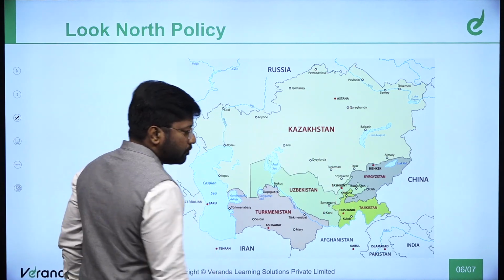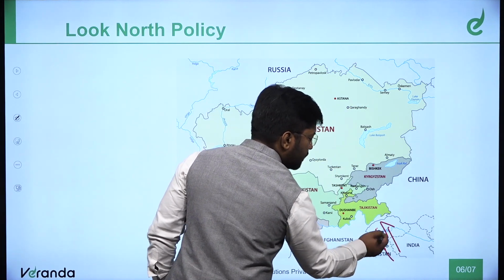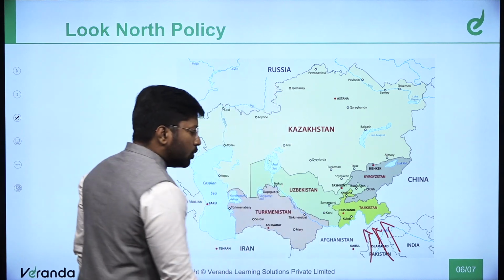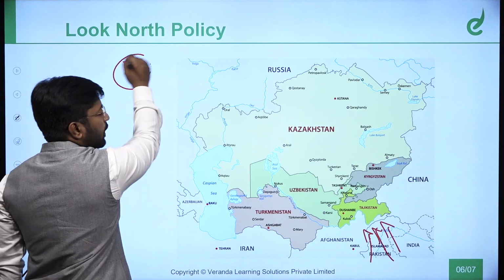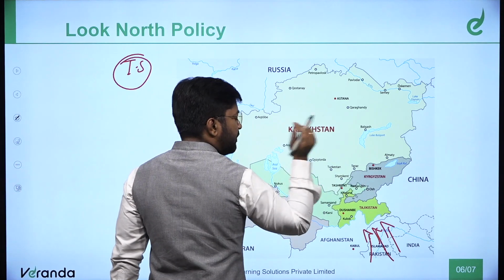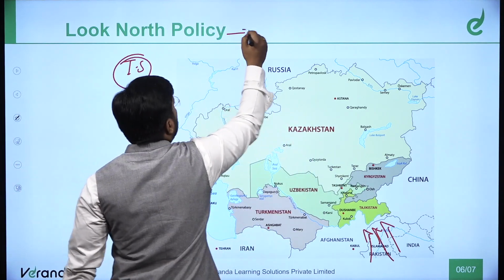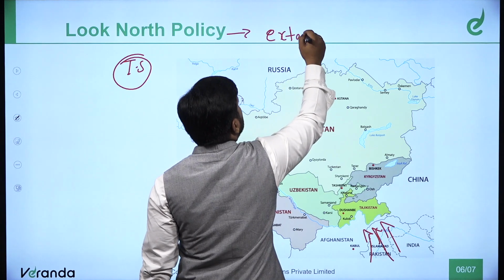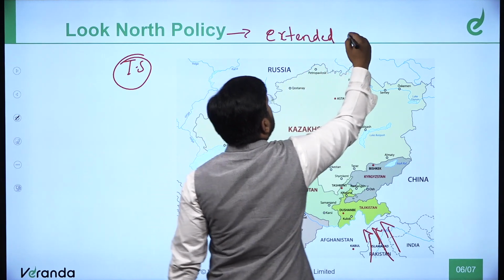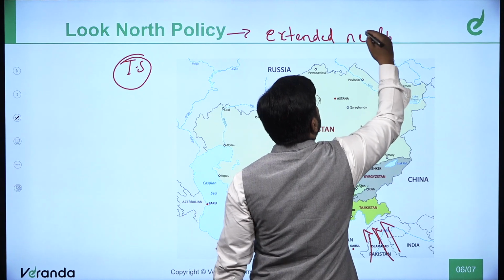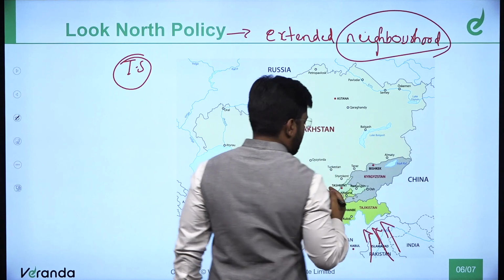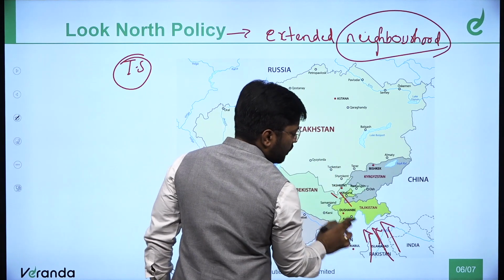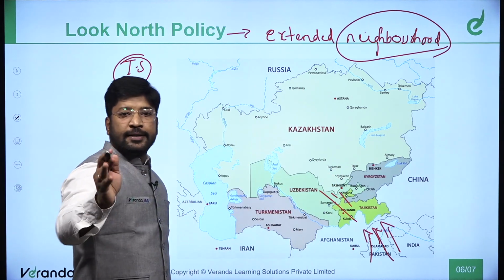Now, this Look North policy is also to guide our internal security. I hope you can write, under the concentric circle, that the Look North policy is part of our extended neighborhood realization. Peace and prosperity of this region is very directly linked to India. Yes or no? I hope you are understanding this.